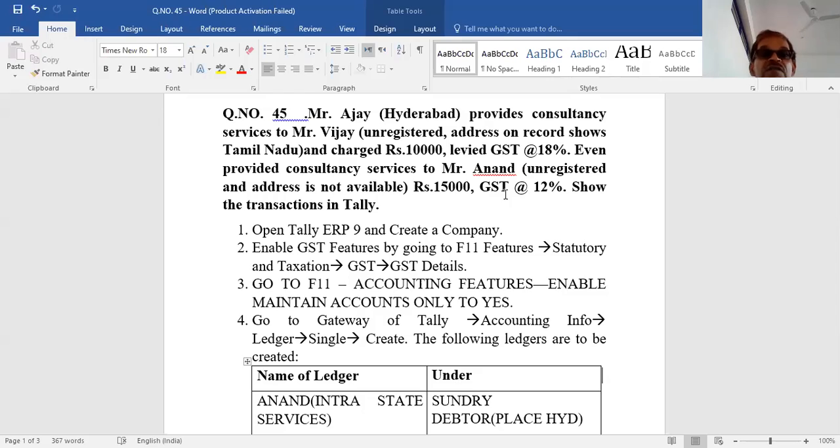Next, very important, because you don't have any stock, go to F11 and select accounting features. In that, there is a provision called maintain accounts only, and maintain accounts with inventory. You have to set maintain accounts only to yes. Okay, this is the third step.